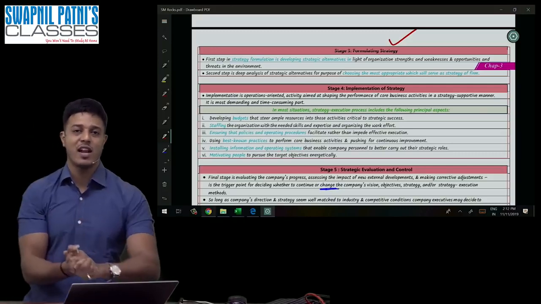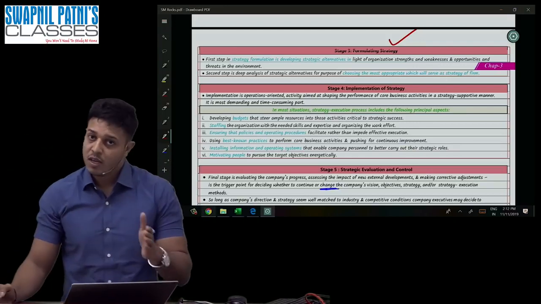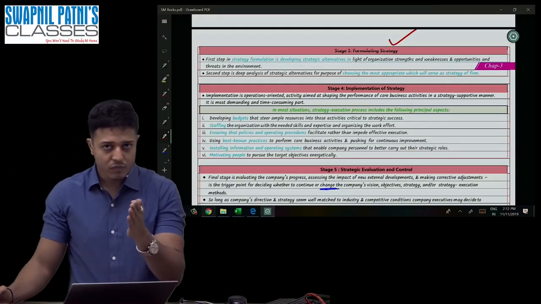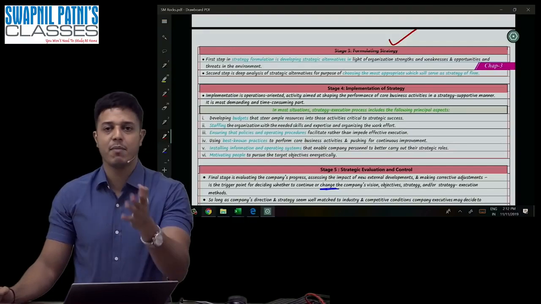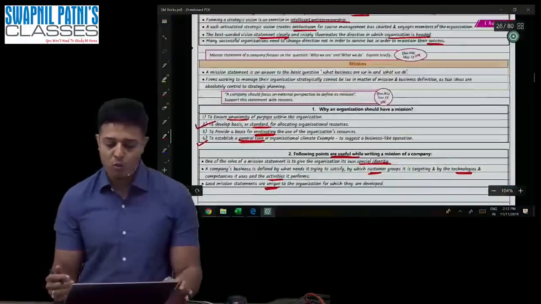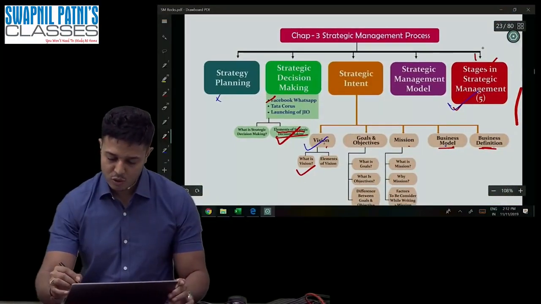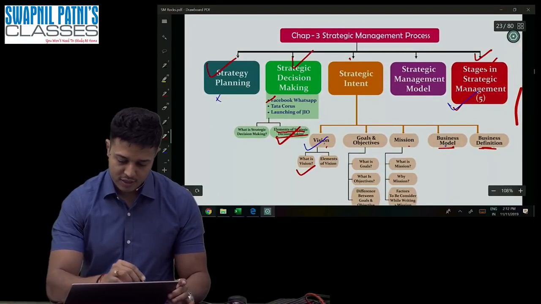So I hope you're understanding the strategic management process. Number 1, vision. Number 2, analysis. Number 3, you make strategies. Number 4, you implement. And number 5, you evaluate them. So I hope you're understanding, guys. 2 questions from this chapter are over. The first question was not important. So this is also done.